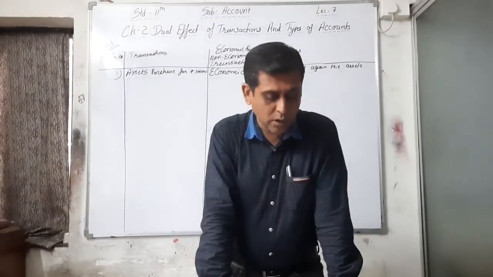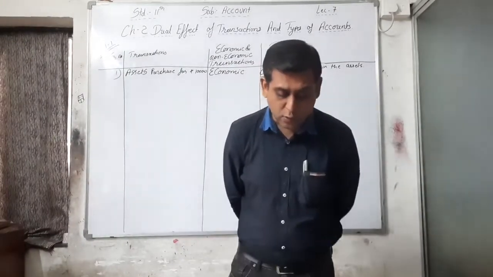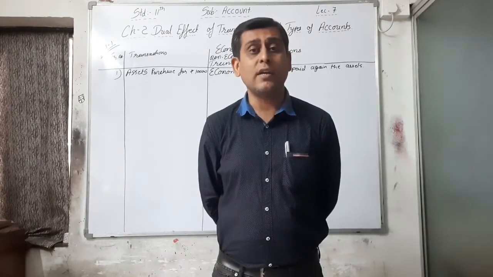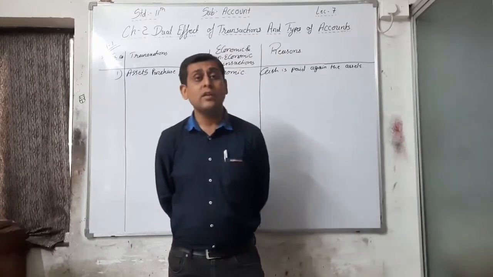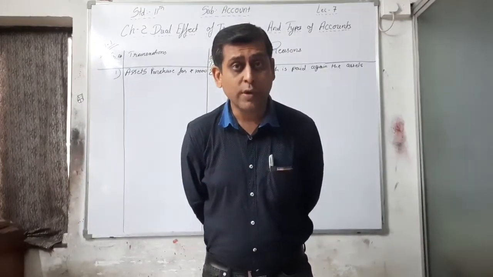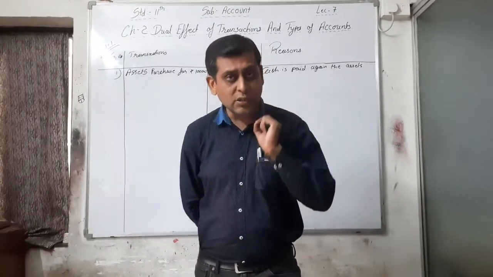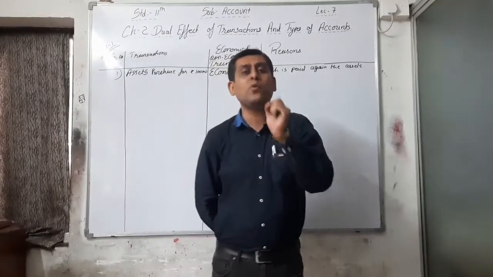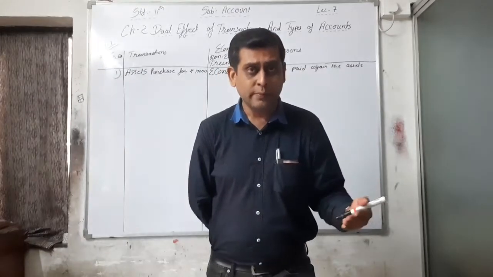Now the ninth point, an order is received to supply goods of rupees 10,000. Here you can say that 10,000 is the measurement of money, so it has a monetary value. No, just an order taken or just an order given has no monetary value, because an order may be cancelled frequently, right?